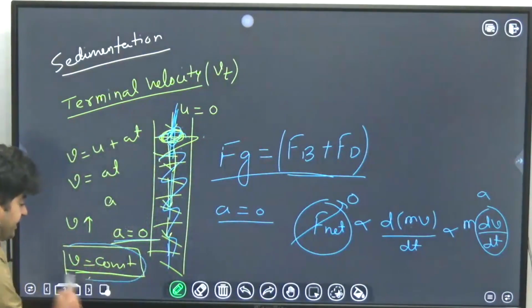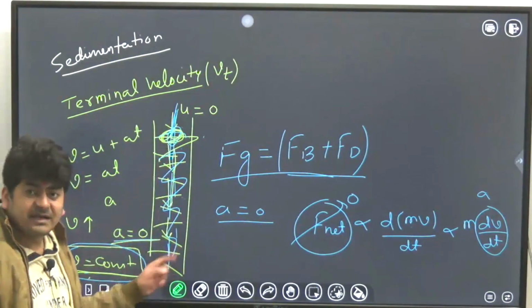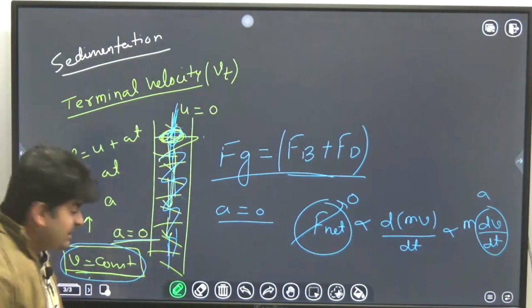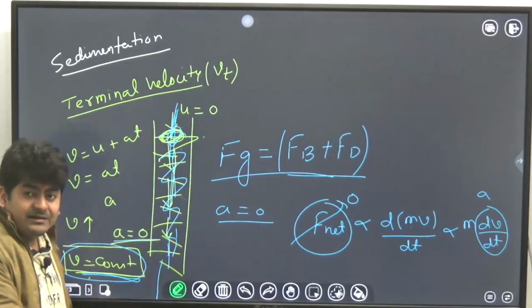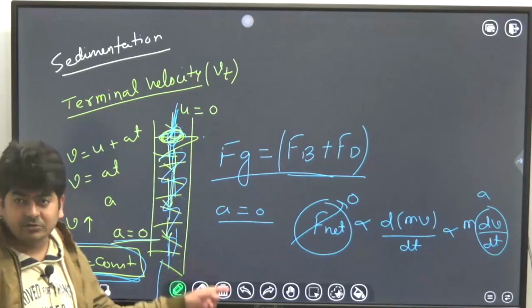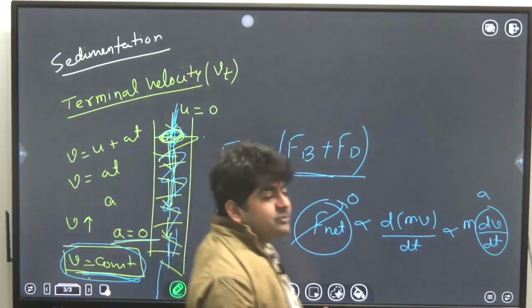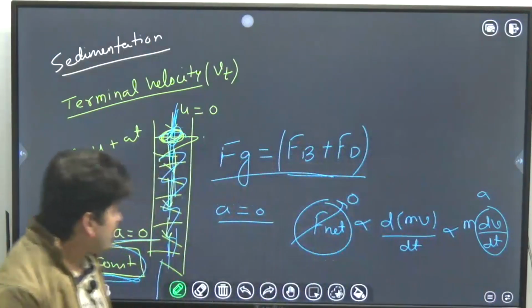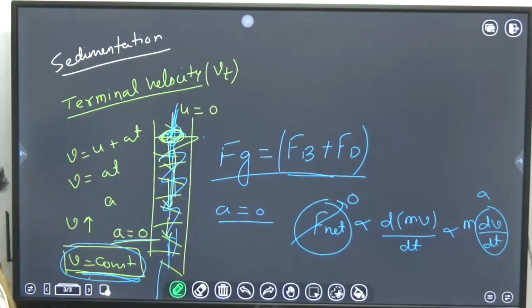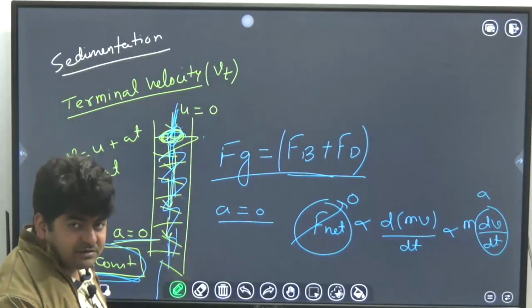So the maximum velocity which the particle has achieved will be the terminal velocity, and for the remaining journey the particle will travel with the same velocity, until and unless the fluid medium and those conditions change. Okay, so this is called terminal settling velocity. I hope this concept is clear to you.